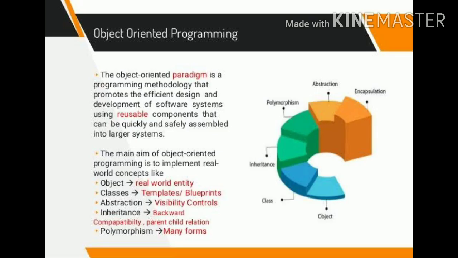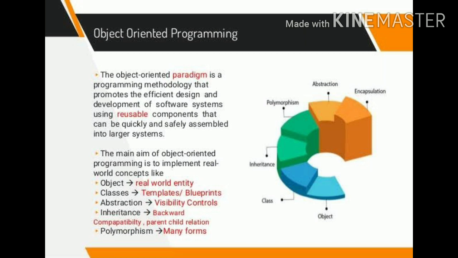The main aim of object-oriented programming is to implement real-world concepts, as I have already told in the beginning. So what are the real-world concepts here? Object, that is a real-world entity. Classes, that is the blueprint for the objects. Abstraction, that means hiding the details and the complexities and displaying the features.